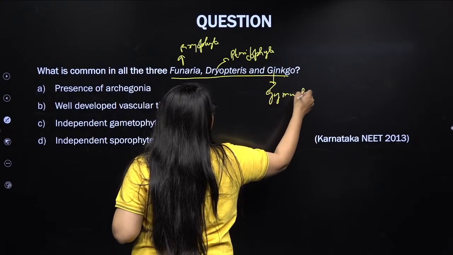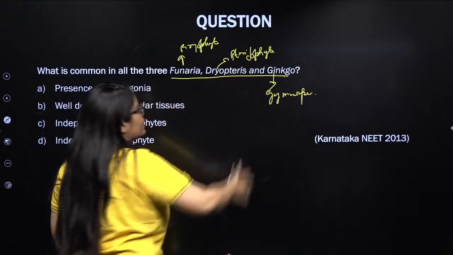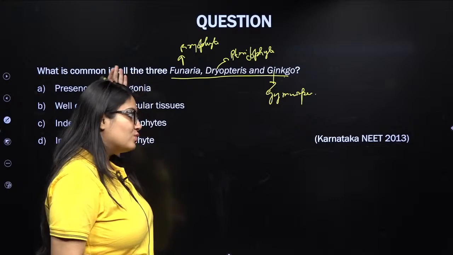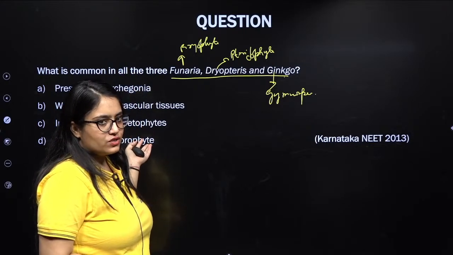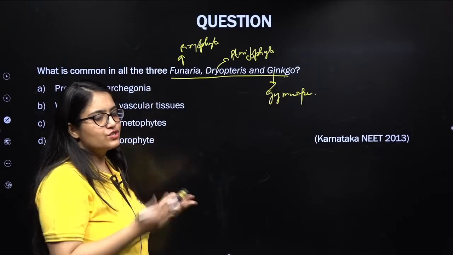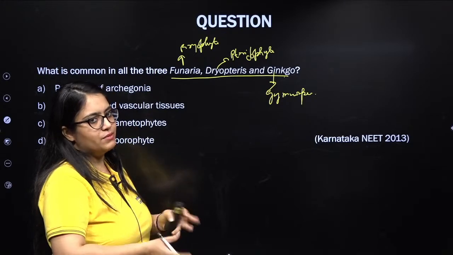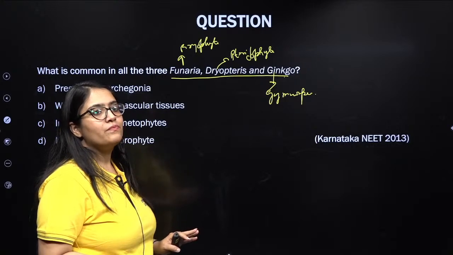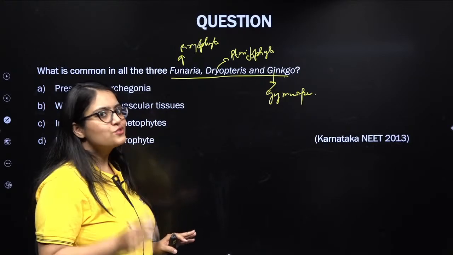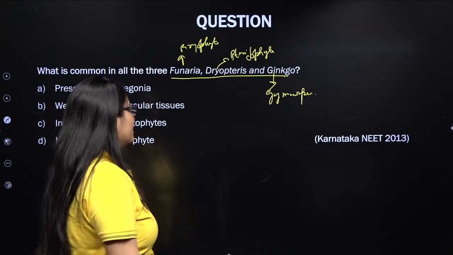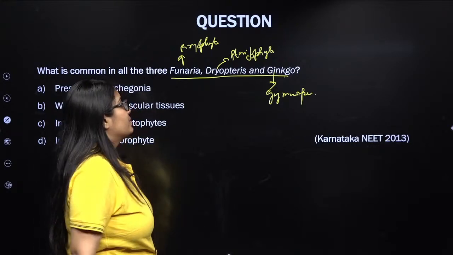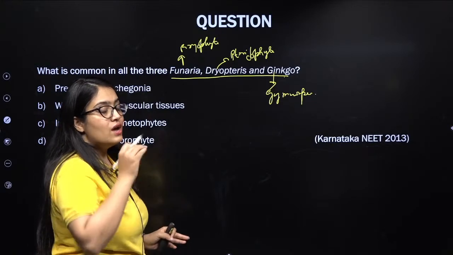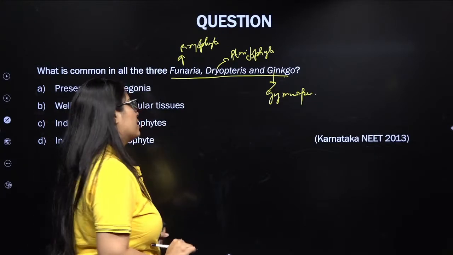So instead of writing bryophyte, pteridophyte, gymnosperm, NTA smartly did what? He used the same question. Right, my dear students, it's the same question, but they have just used the statement. They did just a little bit of changes over here. So this is how, and this is why, you should practice all the PYQs, and you should be acquainted with every information and concept on which NTA has already asked a question.